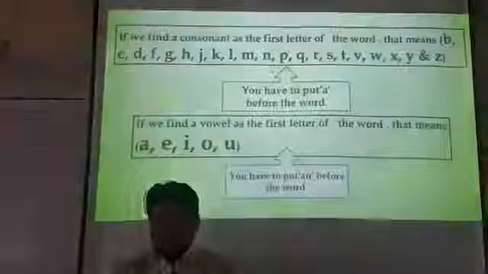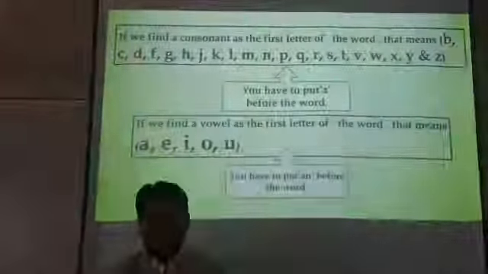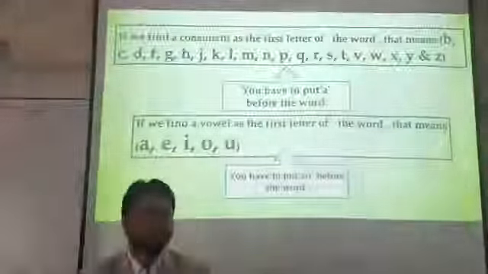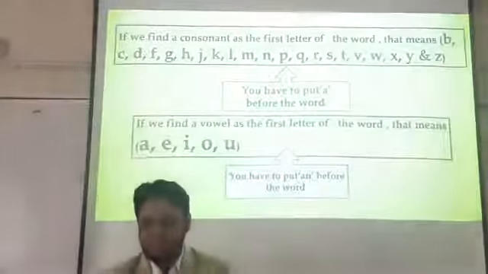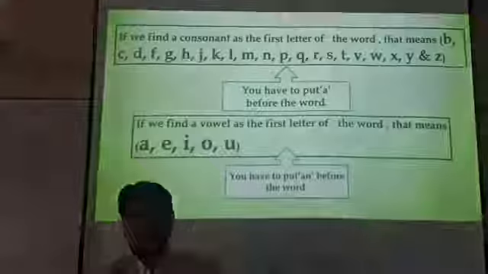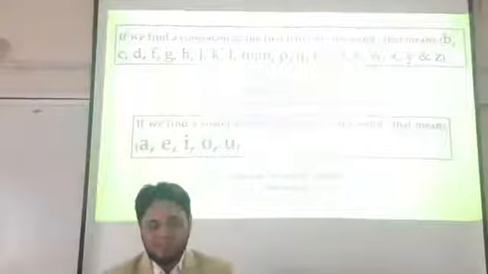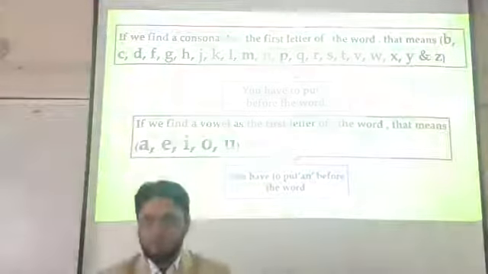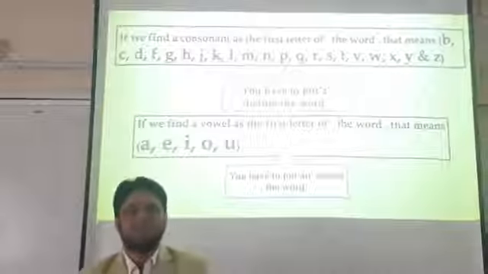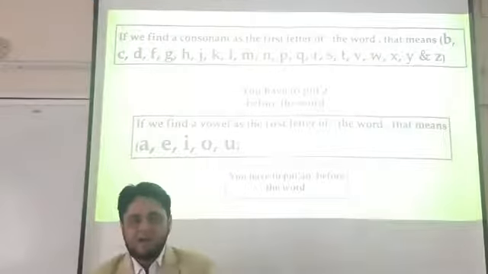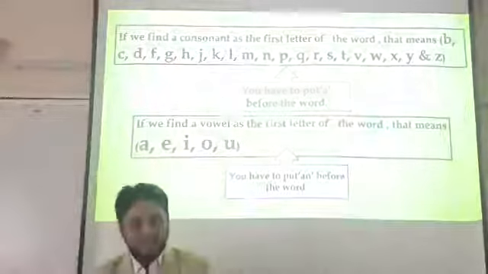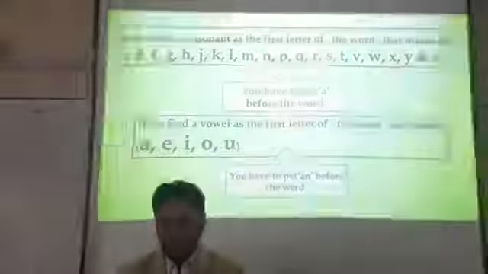My dear students, if we find a consonant as the first letter of the word, in this case we have to use a. If we find a consonant, we have to use a before that word. And if the starting letter of a noun is a vowel, we should use an before a noun starting with a vowel. So my dear students, what are the vowels? Vowels are A, E, I, O and U.